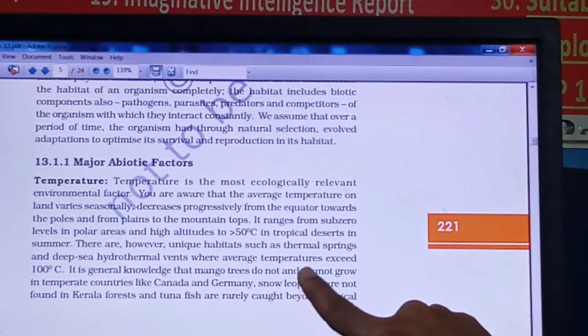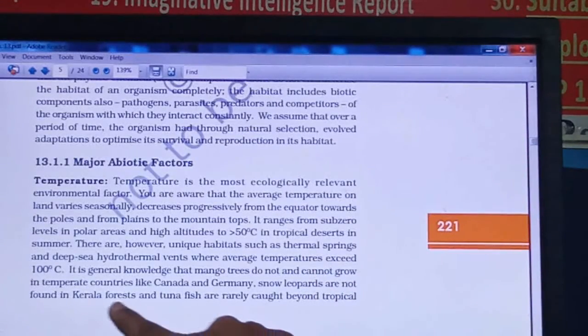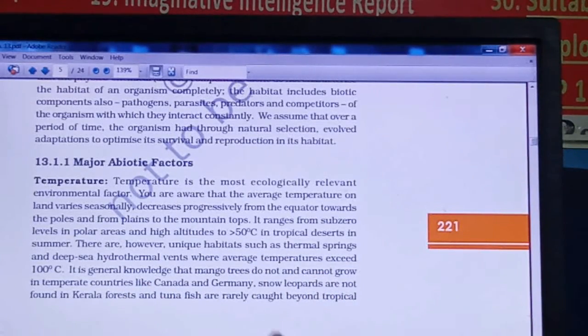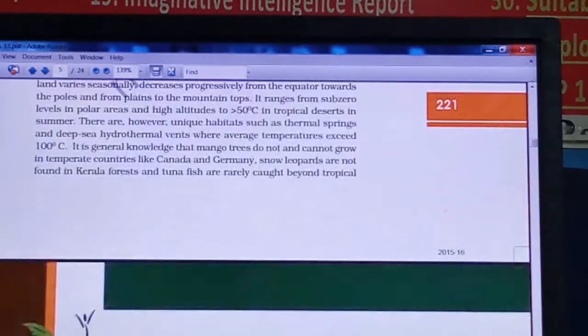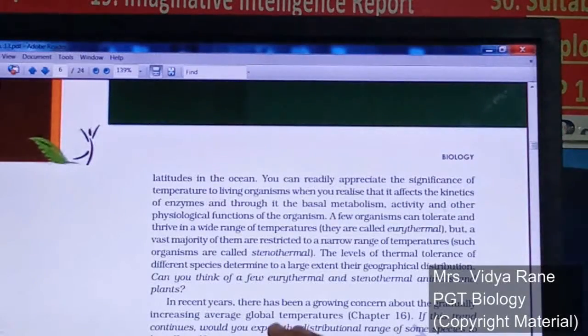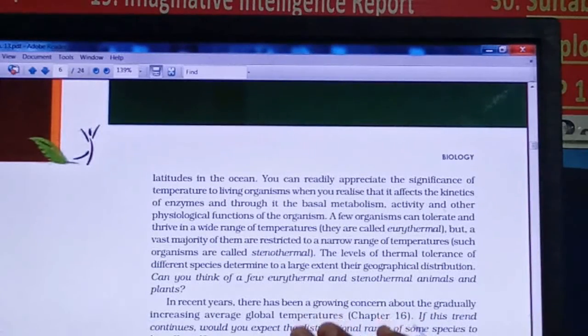We know that snow leopards need very low temperature, so we cannot find them in the forests of Kerala, because the temperature in Kerala is high compared to the polar region, right? Tuna fish are rarely caught beyond the tropical latitudes, right? So these are the reasons given: because temperature ranges vary on earth, it will be different at different places.